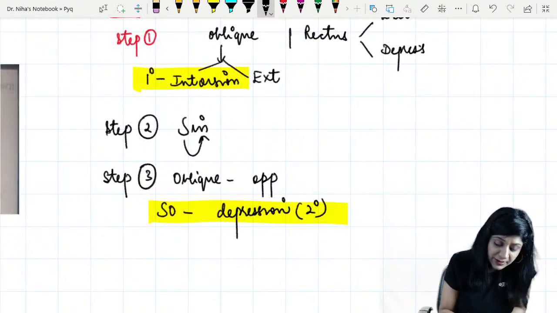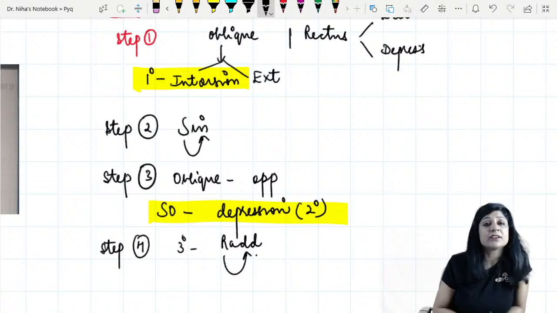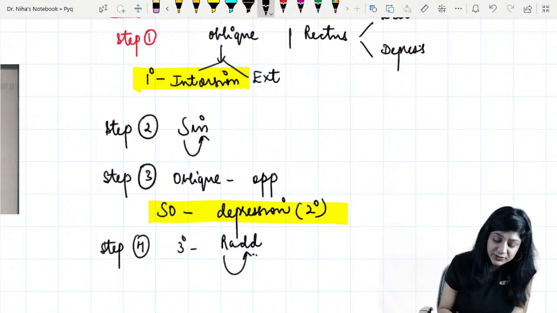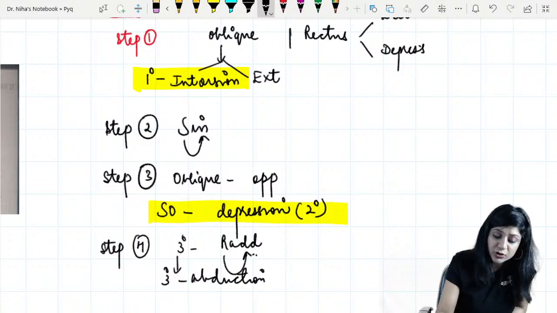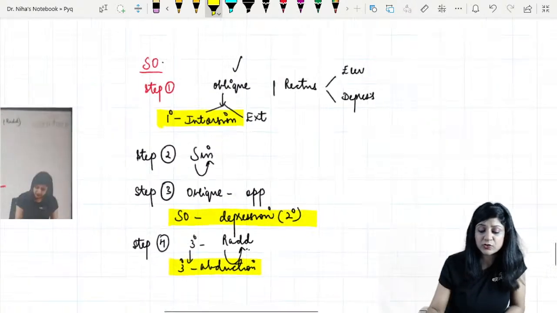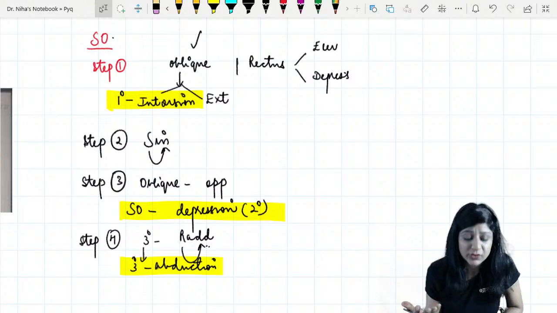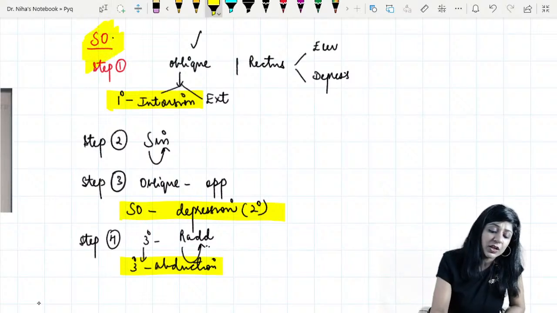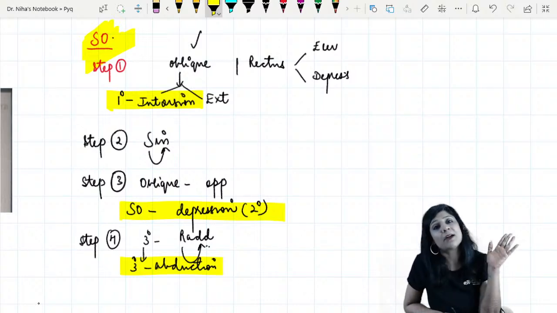Then step number 4, the tertiary action. For that you have to remember the RAD. Recti are adductors. Because recti are adductors, and this is oblique, therefore it will cause abduction. So the tertiary action of this muscle will be abduction. So very conveniently, without any hassle, without any rote learning, you can find out the actions of superior oblique. We have intorsion, we have depression, and we have abduction.